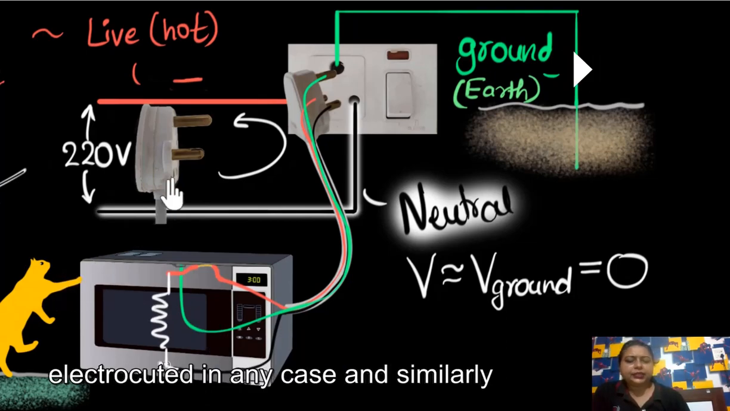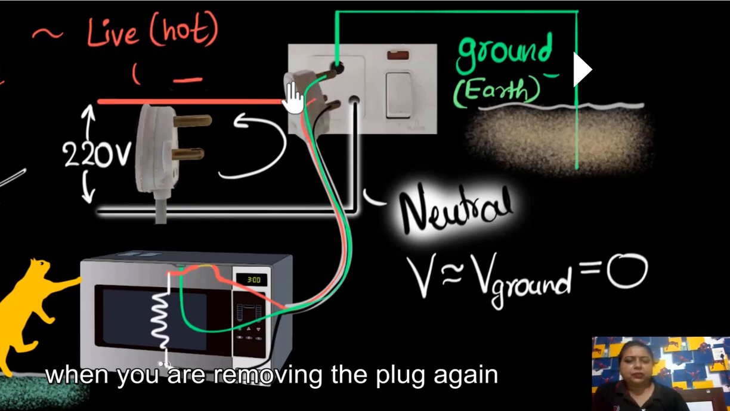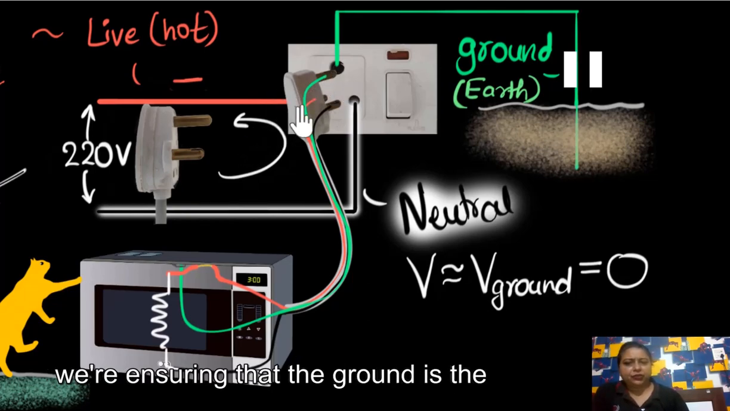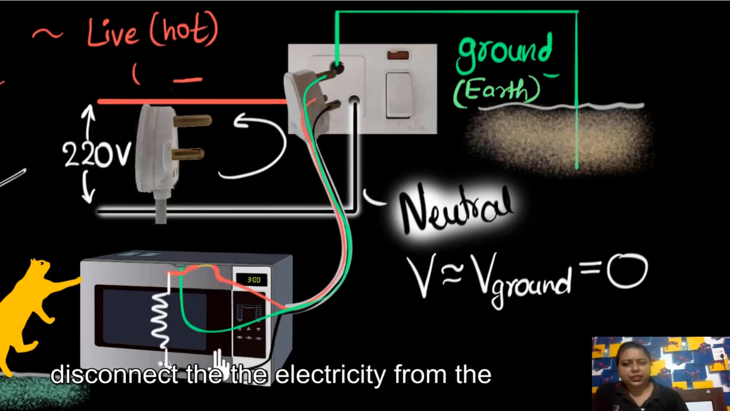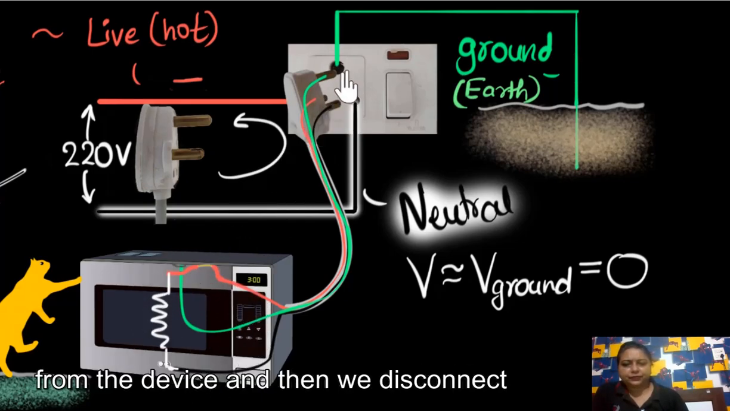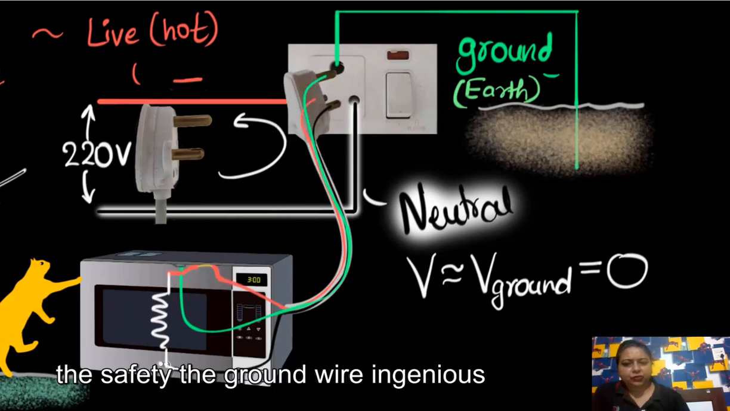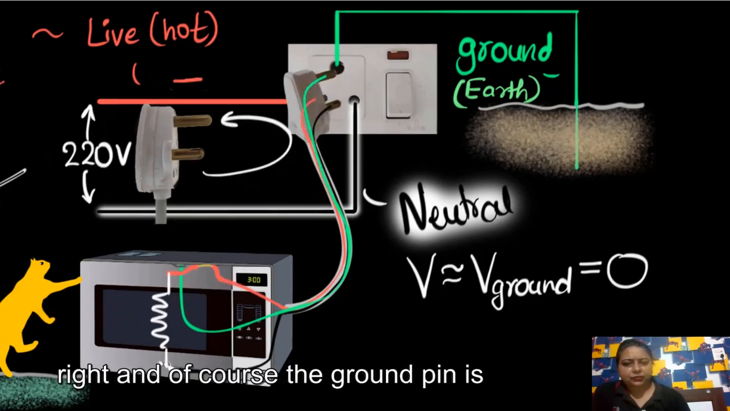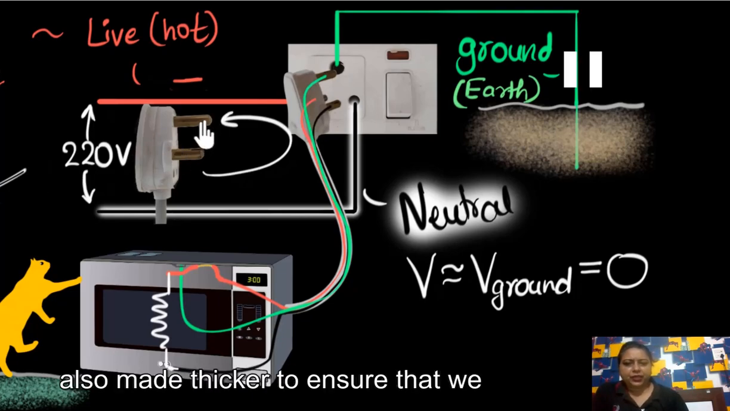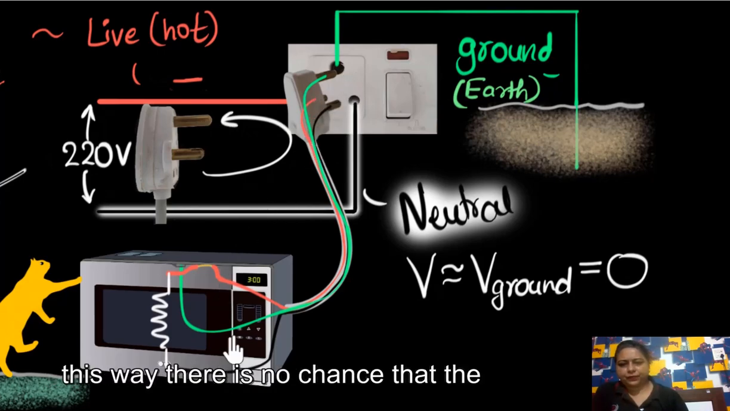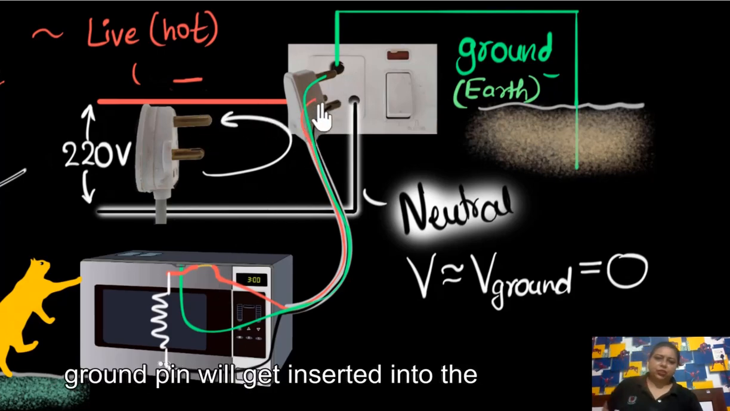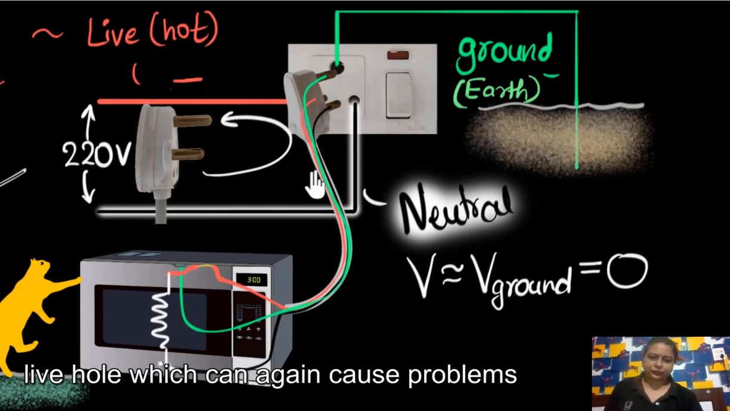Similarly, when you are removing the plug, we are ensuring that the ground is the last to get disconnected. So we first disconnect the electricity and then the safety, the ground wire. And of course the ground pin is also made thicker to ensure that it gets inserted into the right socket and not the live one, which can again cause problems.